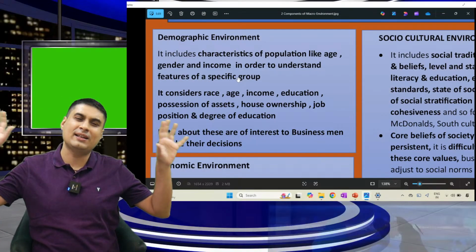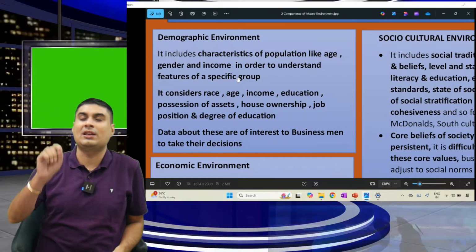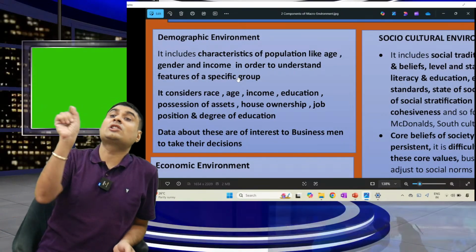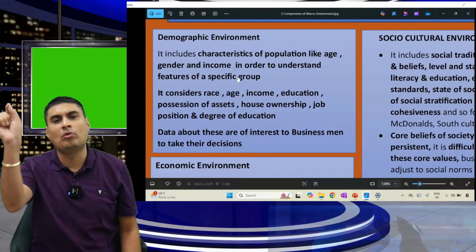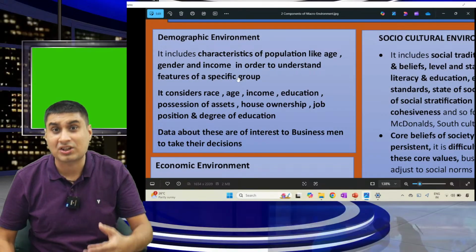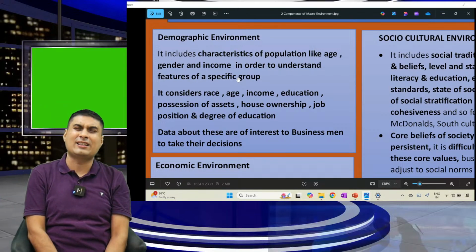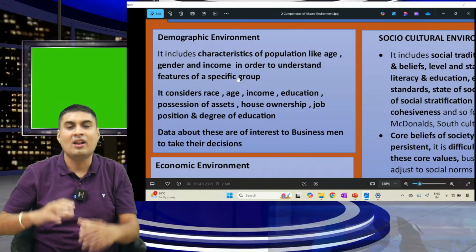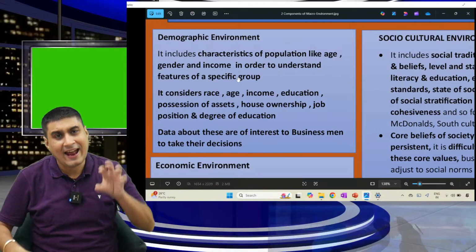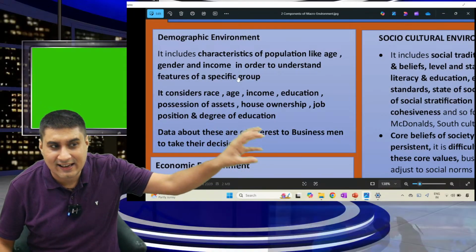So does this affect business? Yes. They will ask you one simple MCQ: characteristics of population is what? Close your eyes and say demographic. Over. So it is not population, it is how our population is. Does this affect business? Definitely it does. India has a younger population due to which growth can happen fast and businessmen are interested in India.